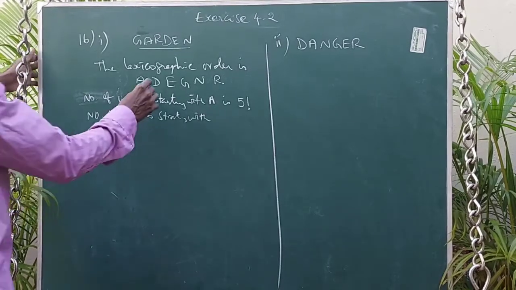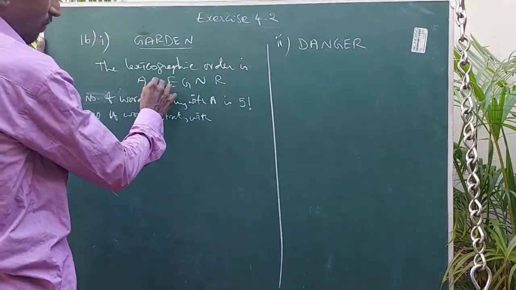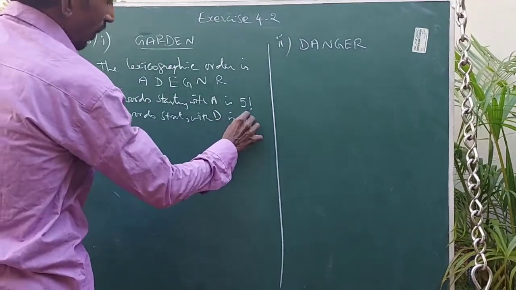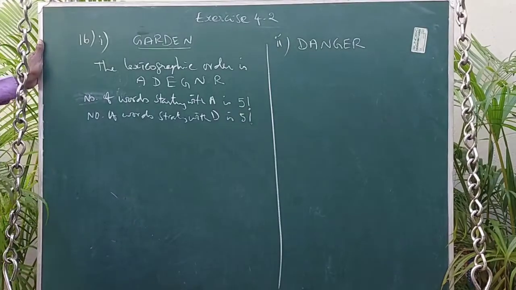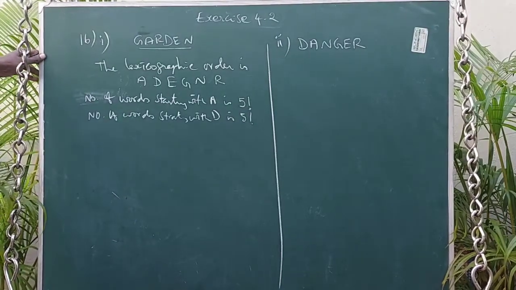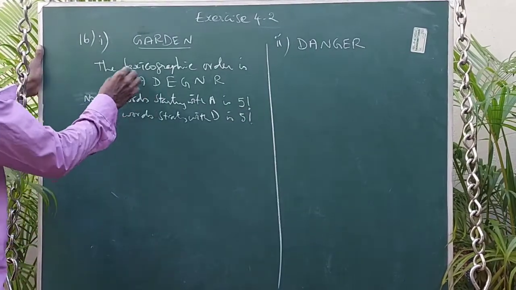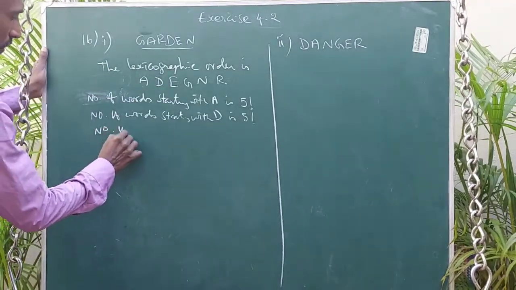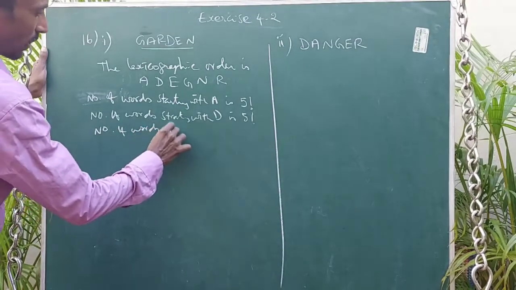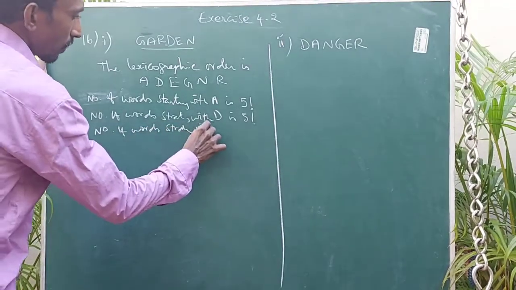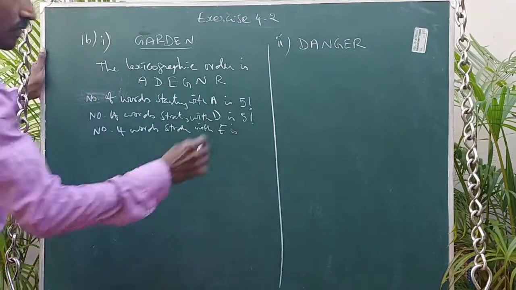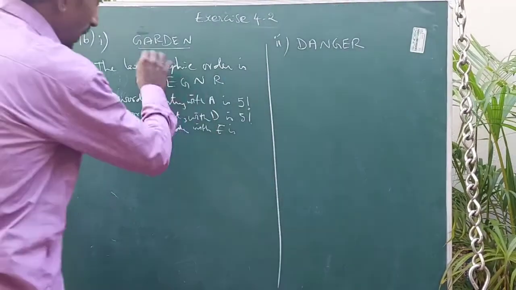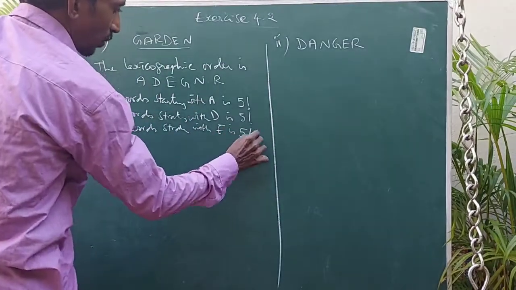So if we start with D, after that there are again 5 letters, so it can be done in 5 factorial ways. Next, the number of words starting with E: again, remaining there are 5 letters, so 5 factorial ways.